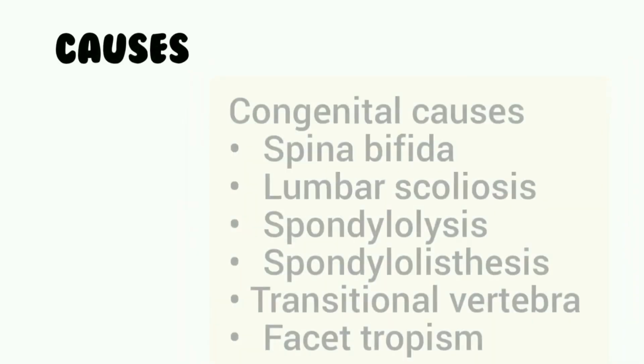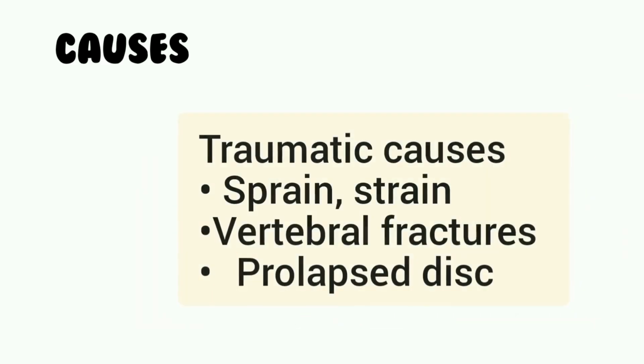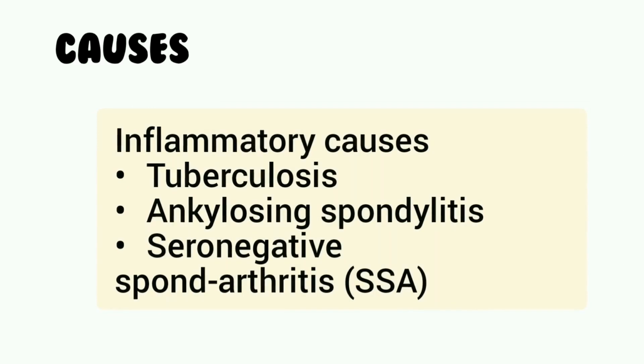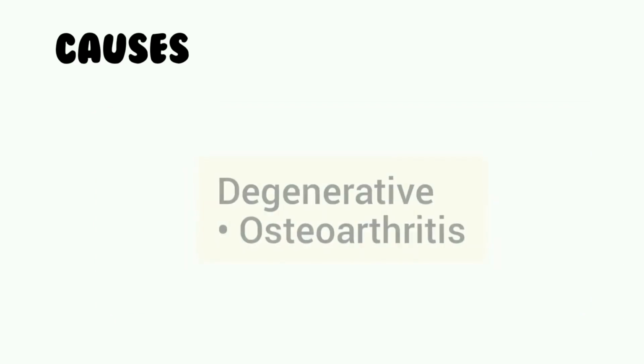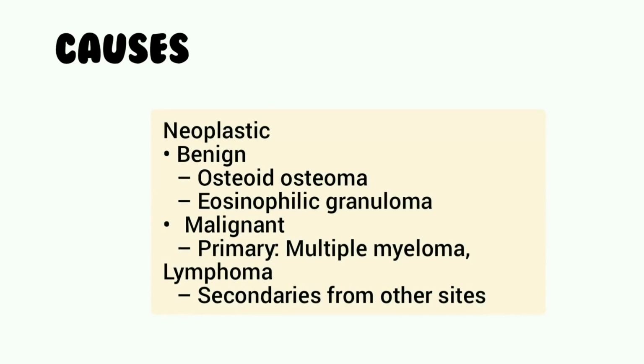Causes. Congenital causes: spina bifida, lumbar scoliosis, spondylolysis, spondylolisthesis, transitional vertebra, facet tropism. Traumatic causes: sprain, strain, vertebral fractures, prolapsed disc. Inflammatory causes: tuberculosis, ankylosing spondylitis, seronegative spondyloarthritis (SNSA). Degenerative: osteoarthritis. Neoplastic causes are benign: osteoid osteoma, eosinophilic granuloma; malignant: primary, multiple myeloma, lymphoma; secondaries from other sites.